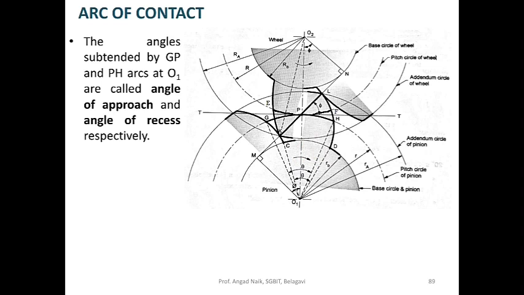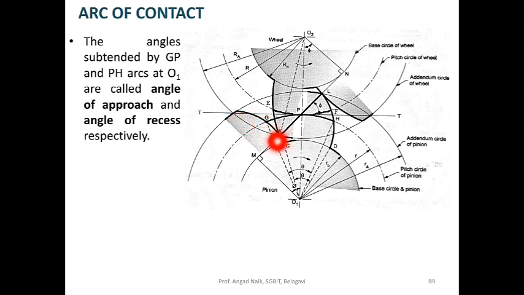Now let me take you through the earlier discussion that we had on the path of contact, length of path of contact. There we discussed that the first interaction between the gear teeth occurs at point K, and this continues crossing through P, and the point of disengagement occurs at L. Now if I consider the profile of the gear or the pinion is this.